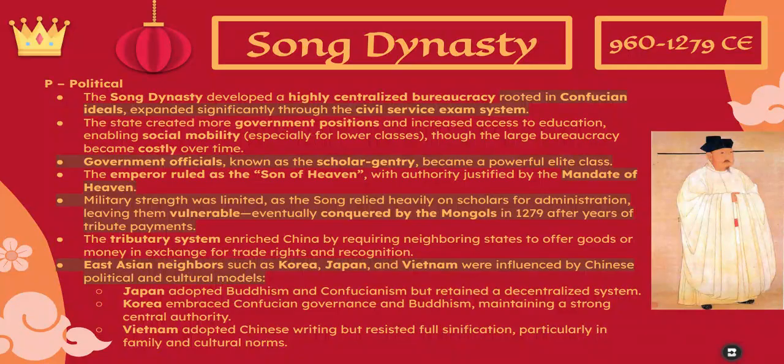Now, political authority continued to be justified through what's called the mandate of heaven. Think of the mandate of heaven as the ruler saying, "Hey, it's divine that I'm here to rule you and keep authority over you." To keep it simple, they used that to justify their rule. China also remained an influential force throughout East Asia through the tributary system. However, the Song dynasty placed greater emphasis on administration than military expansion, which left them vulnerable to conquest by the Mongols, which we'll talk about in Unit 2.